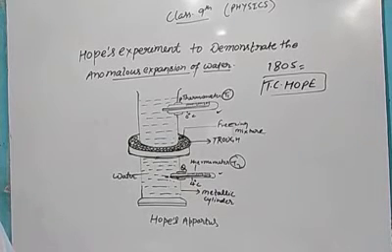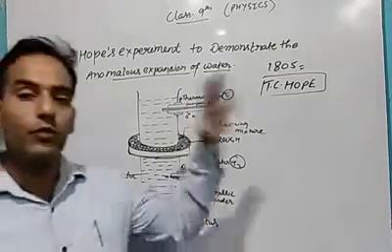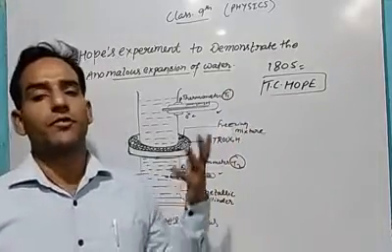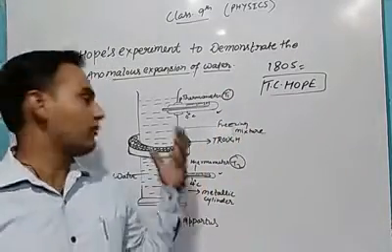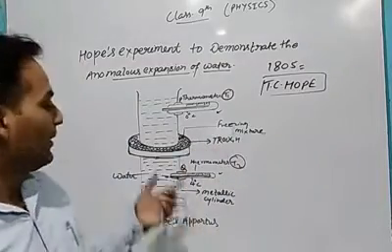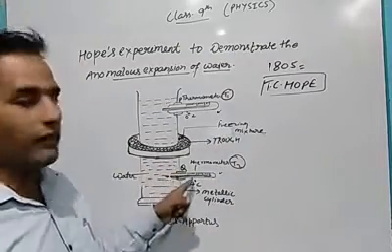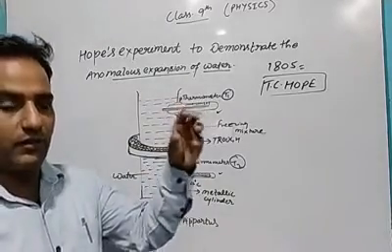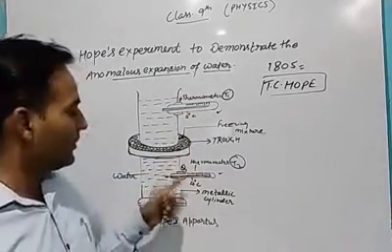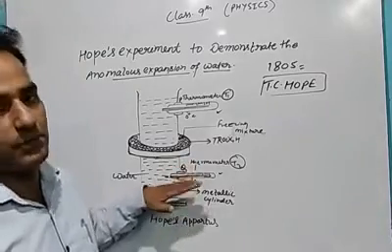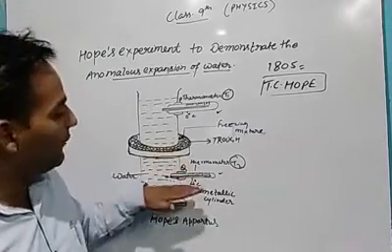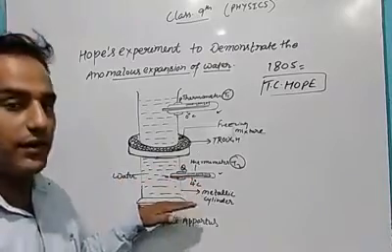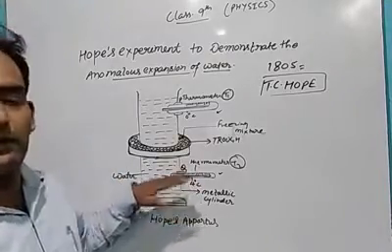The temperature recorded by the lower thermometer T2 starts decreasing and finally it becomes steady at 4 degrees centigrade. We will observe from room temperature. Room temperature means let it be 12, 13, 14 degrees centigrade, or let the water temperature be 12 degrees centigrade. First of all, this thermometer will show the temperature going down to 4 degrees centigrade: from 12, 10, 9, 8, 7, 6, 4. At 4 degrees centigrade, it will be stable.